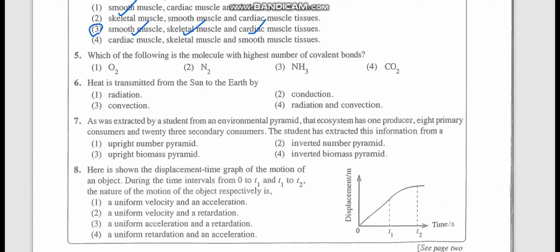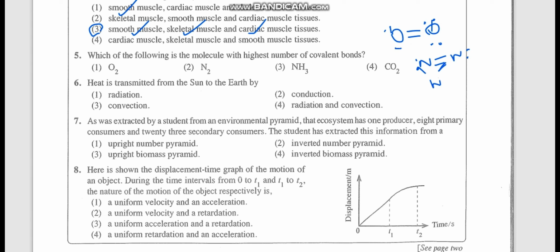Fifth one, which of the following molecules has the highest number of covalent bonds? So let's draw the Lewis structures. This is the O2 molecule. N2, you know it has a triple bond, so it's more stable.